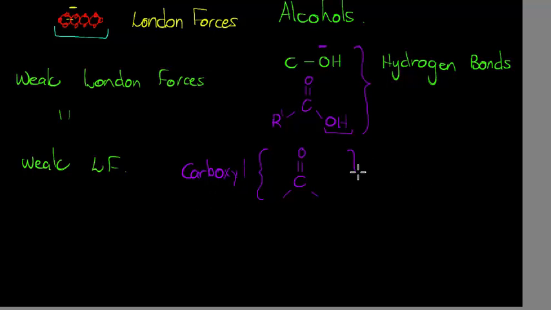They will all have dipole forces, and the reason why they have dipole forces is because this is a dipole. Again, the difference between the electronegativities for carbon and oxygen is high.